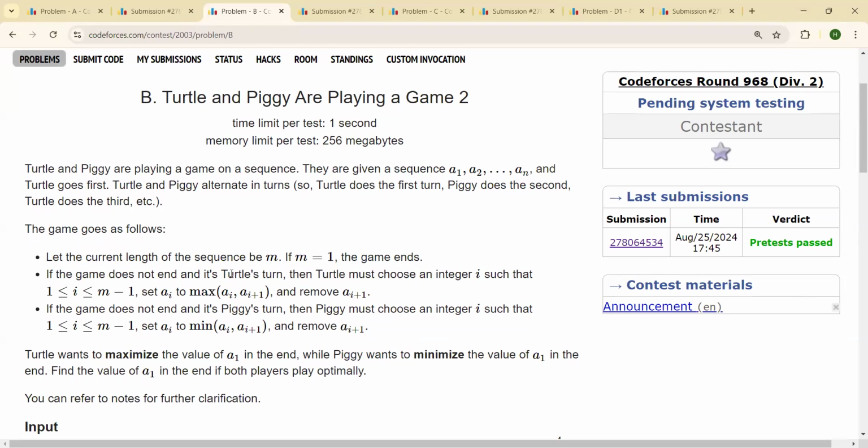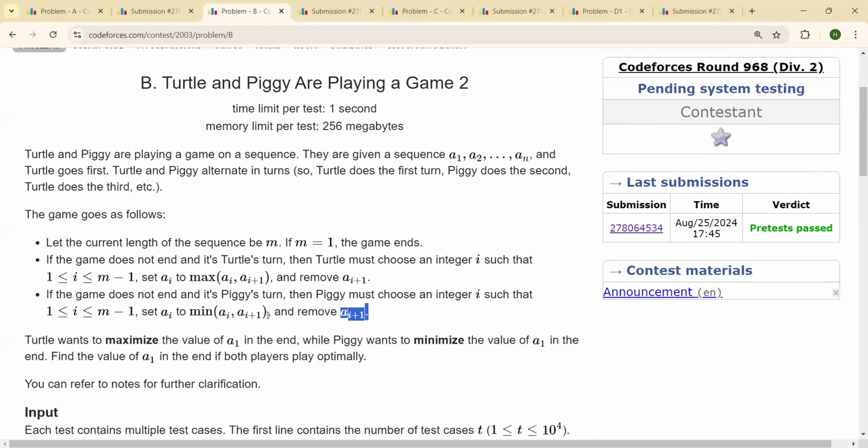If the game does not end and it is Turtle's turn, then Turtle must choose an integer i such that i lies from 1 to m minus 1, and he will set ai to max of ai and ai plus 1 and remove ai plus 1 from the sequence. So he will choose any integer i, take the max of ai and its adjacent element and remove ai plus 1. Okay. And if it is Piggy's turn, Piggy must choose an integer i such that i lies from 1 to m minus 1, and will set ai to the minimum of ai and ai plus 1 and will remove ai plus 1.